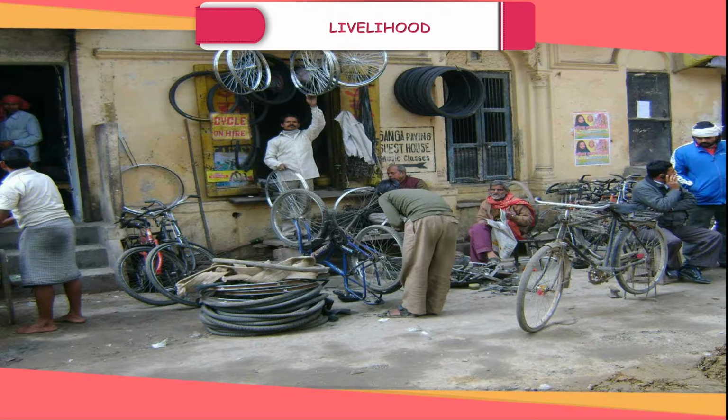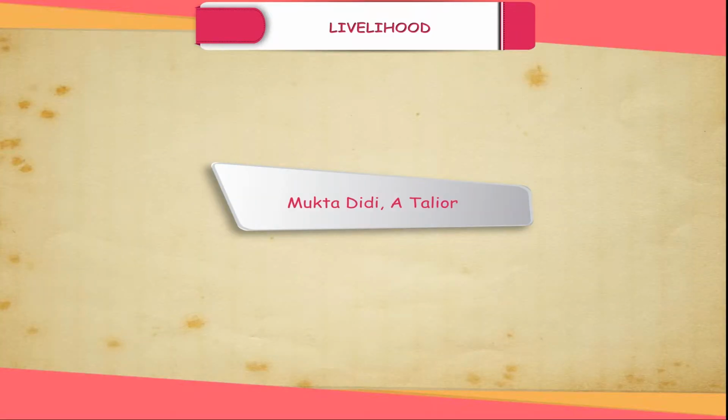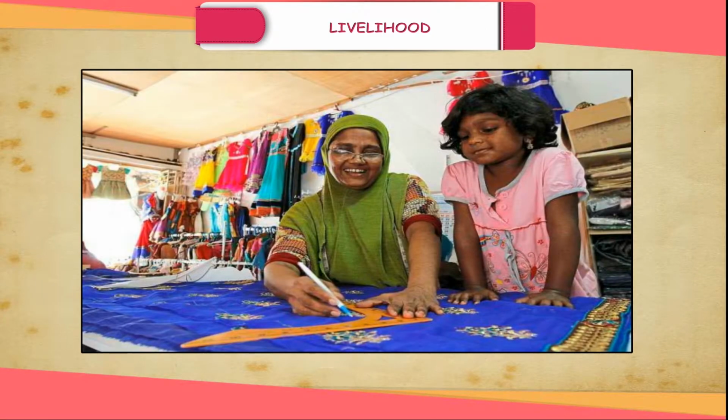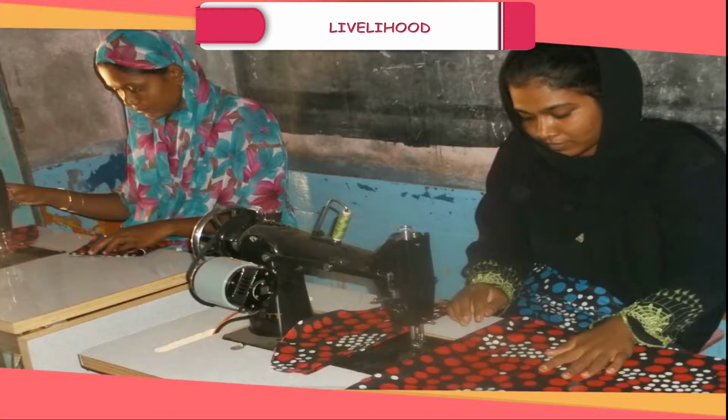Cycle is the main means of transportation in villages. Ashraf chose his career as a cycle repairer. By repairing cycles and rickshaws, he earns his livelihood. Mukta Didi, a tailor. Due to her sweet behavior, everybody, irrespective of age, caste, religion, calls Mukta Didi. She stitches clothes to earn her livelihood.